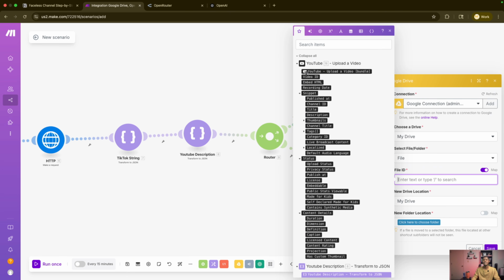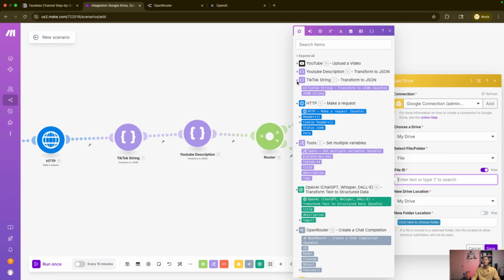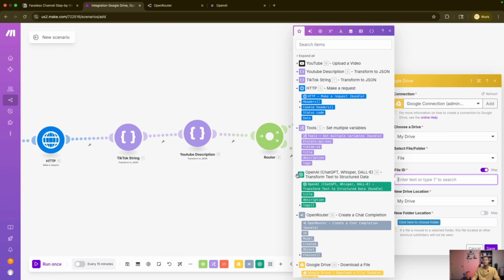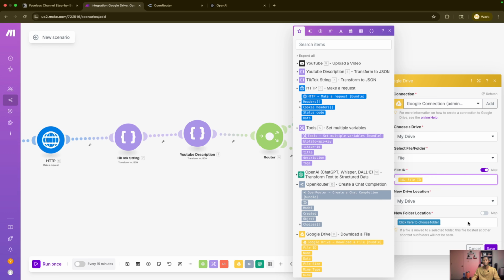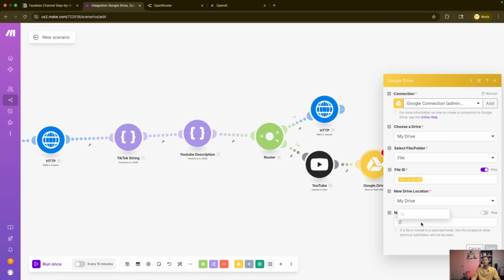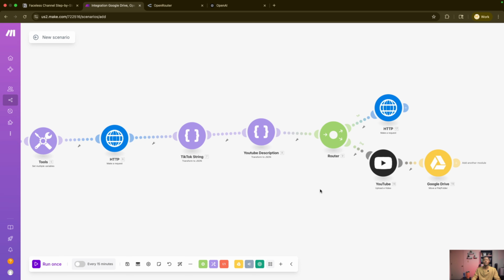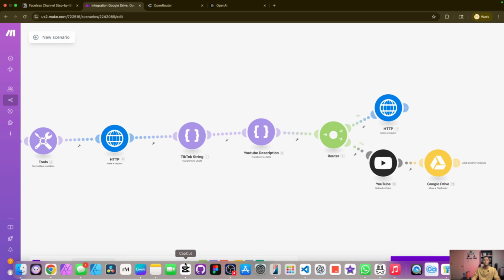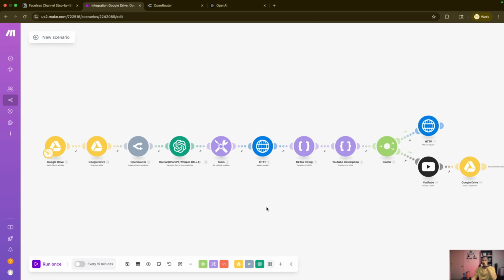The file ID is going to come from the download file module. So select this one, and then choose the folder where you want to put it. We already have that created, which is upload videos, and hit save. And once you run this automation, it will run, search the folder for any new videos you upload, and it will perform all the tasks.